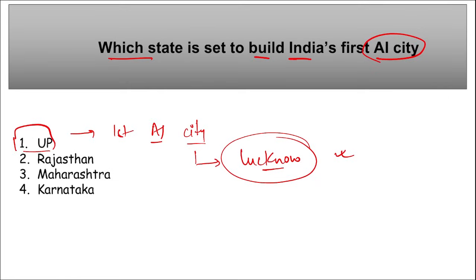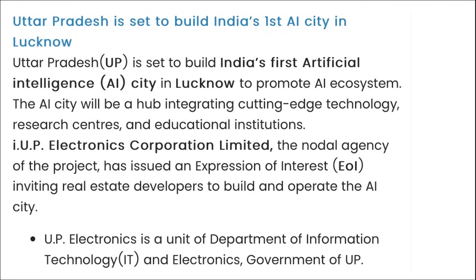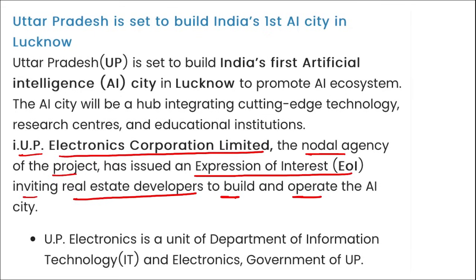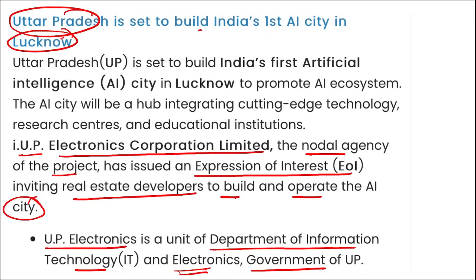Correct, mark this. Here you can see UP's Electronic Corporation Limited, the nodal agency of the project, has issued an EOI, that is expression of interest, inviting real estate developers to build and operate the AI city. Here UP Electronics is a unit of the Department of Information Technology and Electronics under the government of UP. Correct. So it will be in Lucknow, UP. That will be India's first AI city.